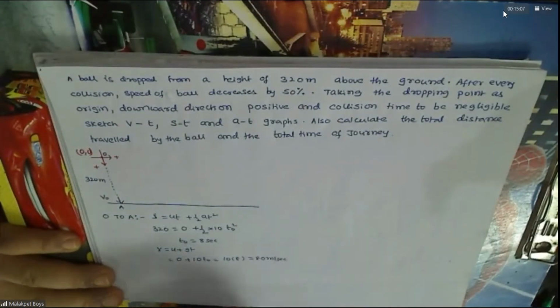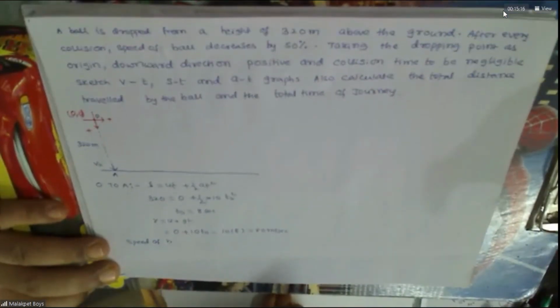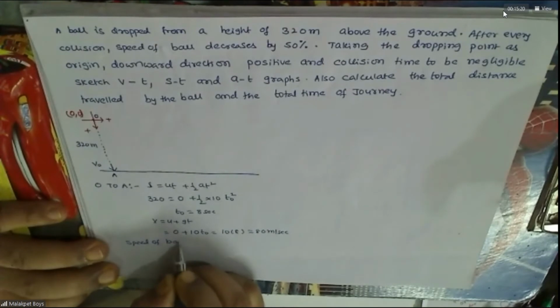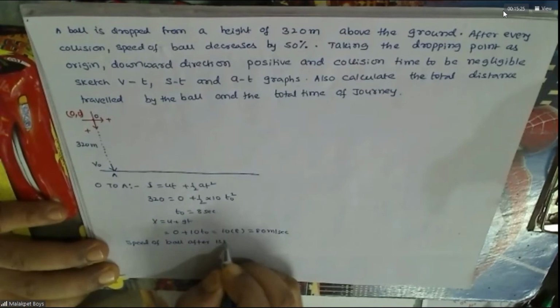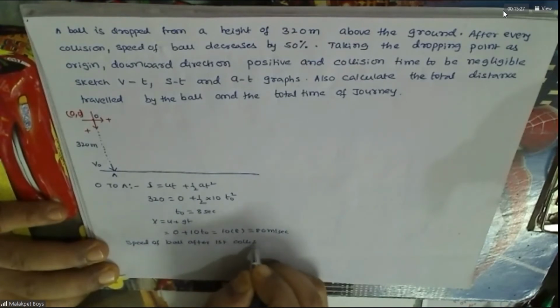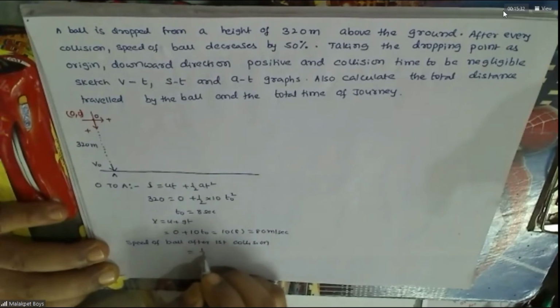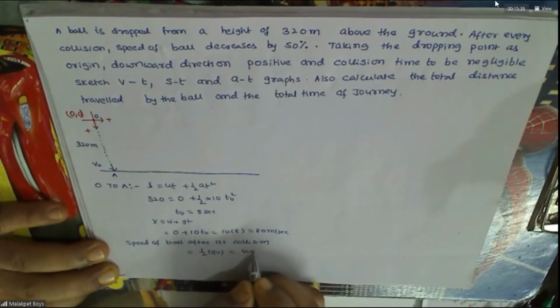So what he says is the speed of the ball after first collision is half of the speed of the ball before, no? This is given.